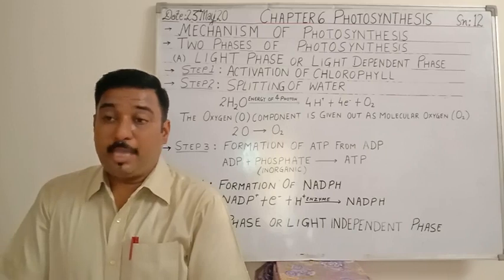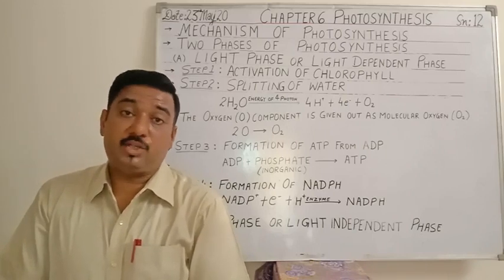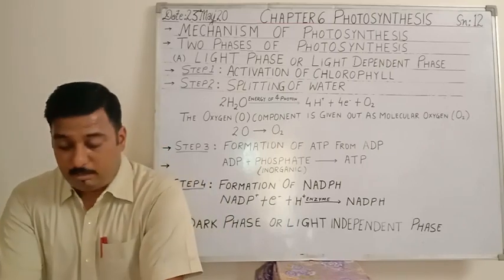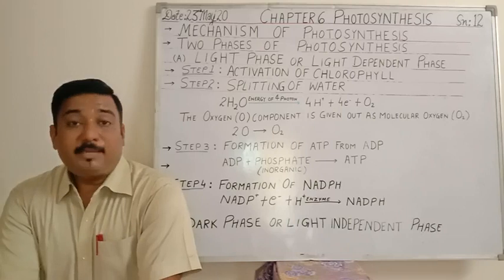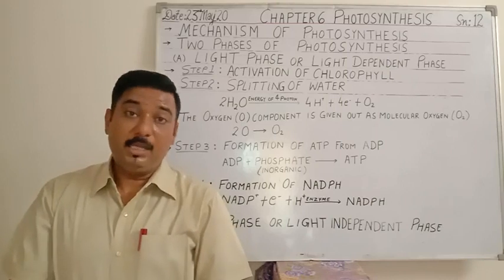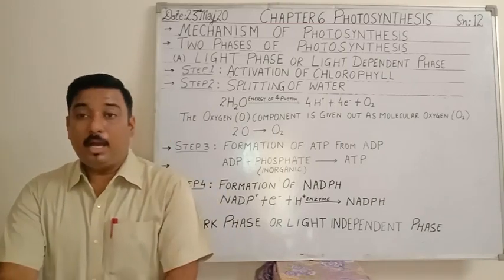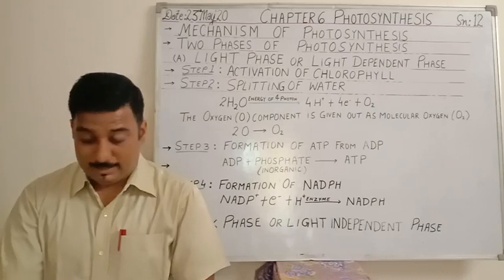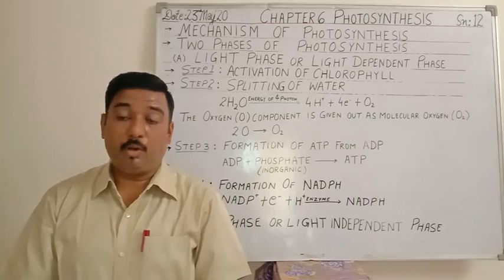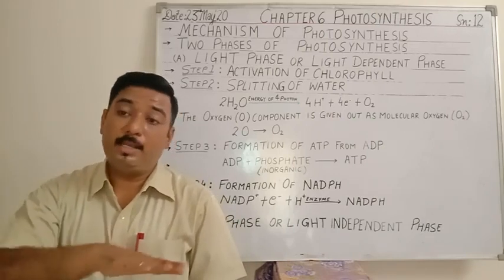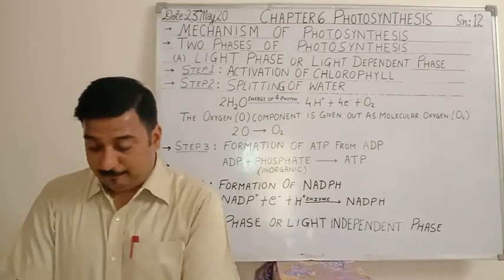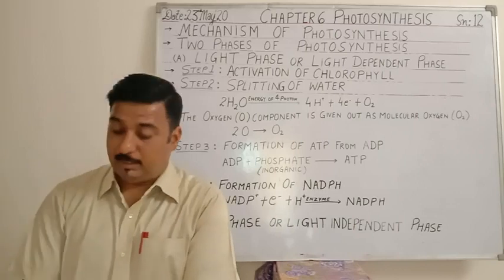Why is it called the photochemical phase? Because the light radiation or the sunlight, that is photons, get converted into the chemical form. Light, as we all know, plays a very key and important role in this phase. Here a series of chemical reactions will occur one upon the other in quick succession. The reaction will be initiated by light, when light in the form of photons falls on the surface of the leaf. Since the reaction is initiated by light, this phase is termed the photochemical phase.